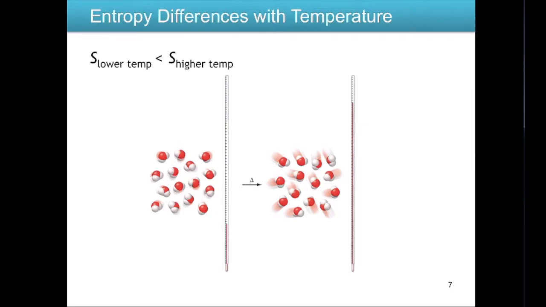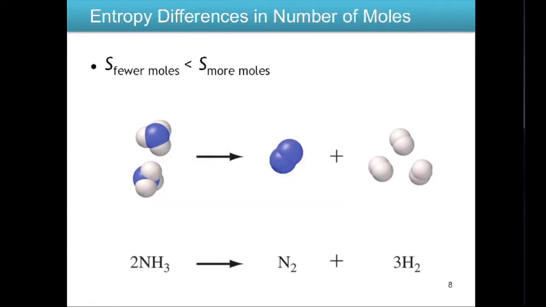Molecules at lower temperatures also have a lower entropy value than molecules at high temperature. At high temperature, the molecules can move a lot more quickly than they can at low temperatures, and that's going to affect the entropy. If we're looking at a chemical reaction where we have 2 molecules on the reactant side and 4 molecules on the product side, fewer molecules is going to have less entropy than more molecules.